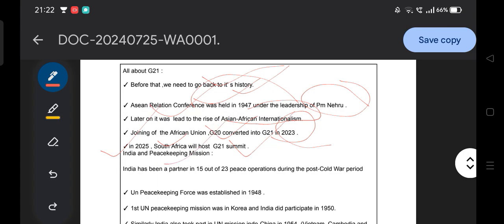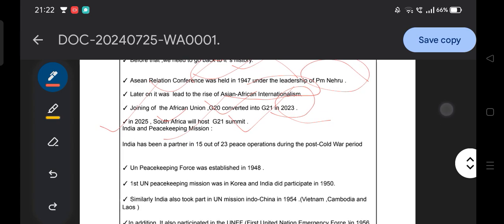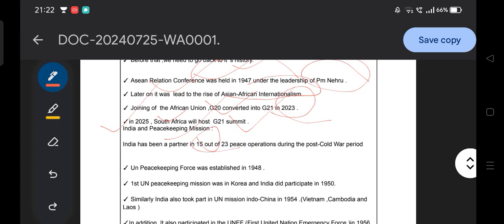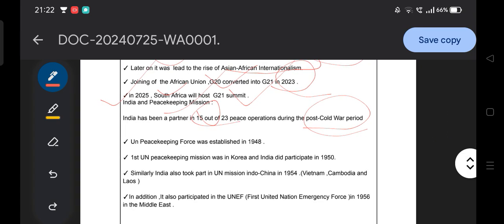So let's quickly see, after the G20, India's peacekeeping missions. India has been a partner in 15 out of 23 peace operations during the post-Cold War period. They can ask the question: after the post-Cold War period, how many peacekeeping missions were conducted by the UN or participated in by India? So, 15 out of 23.